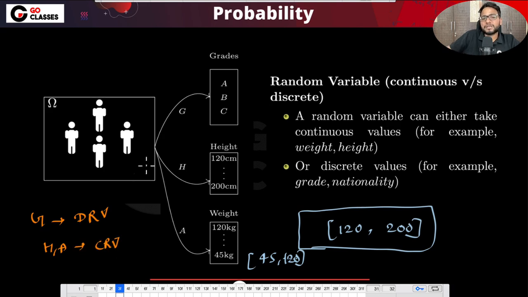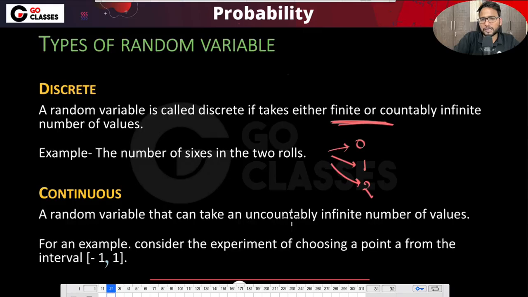Why? Because G takes finite values and H and A take infinite values. I'm currently not going into countable infinite or countable finite. I'm just saying that discrete means finite and continuous means infinite. Yes, I agree that discrete means countably finite and countably infinite also, and continuous means uncountably infinite number of values. But I'm not going into these definitions currently. For now, just understand that discrete means finite and continuous means infinite. That's all.